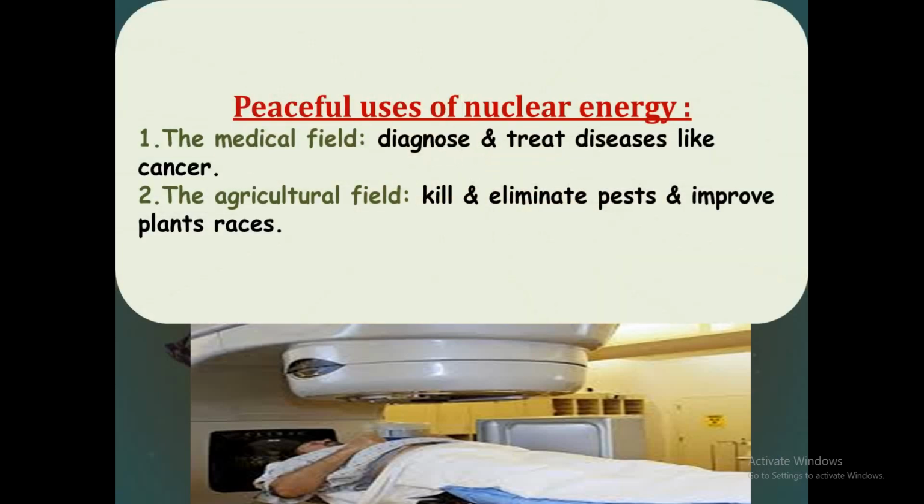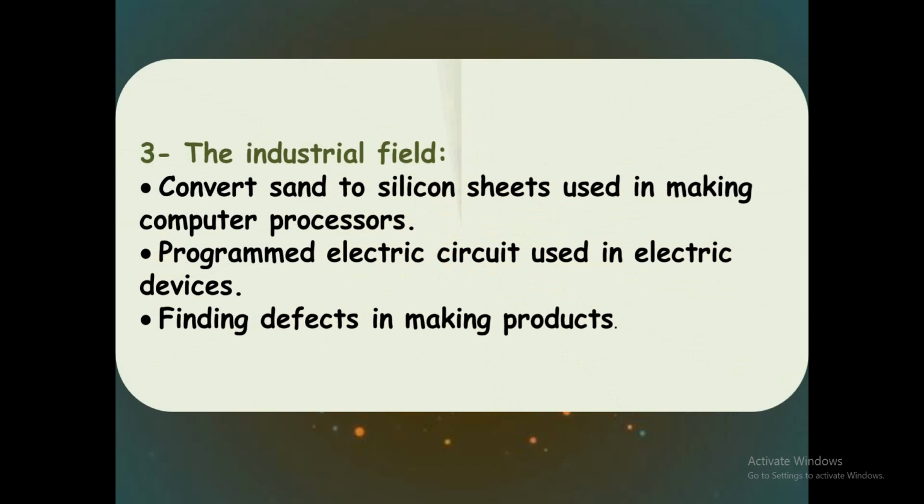We can use nuclear energy in peaceful uses. Number one, the medical field. As shown in the figure, we can use nuclear energy to diagnose and treat diseases like cancer. Number two, the agricultural field, to kill and eliminate pests and improve plant races. Number three, the industrial field, as we can convert sand to silicon sheets that are used in making computer processors. And we can program the electric circuits used in electric devices, and we can find defects in manufactured products.